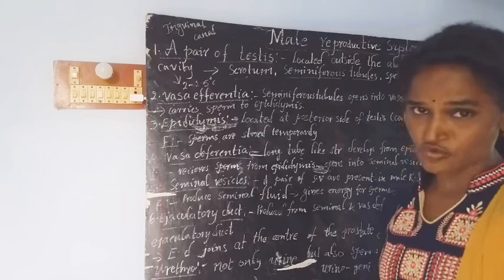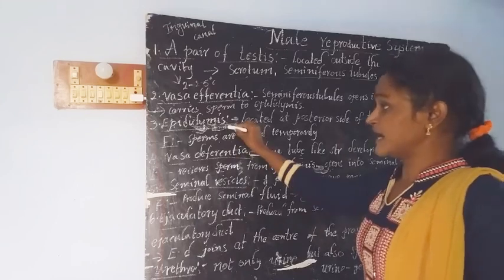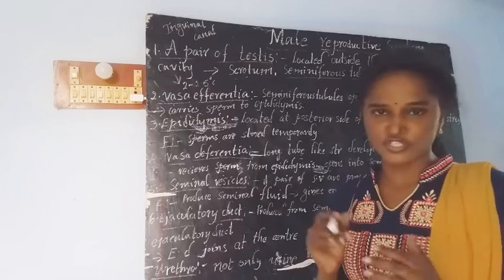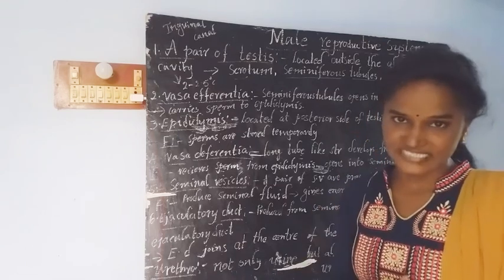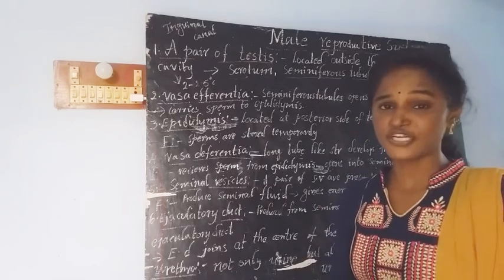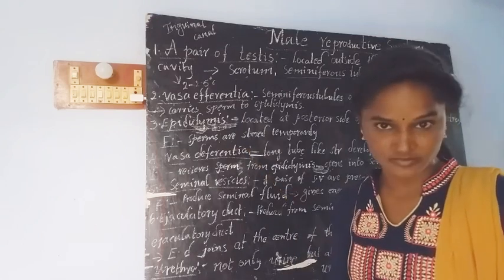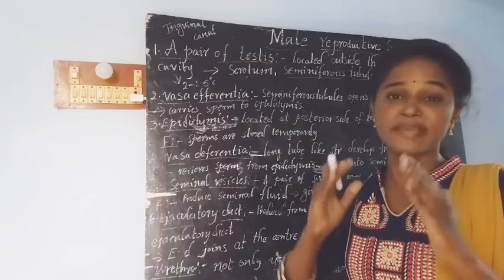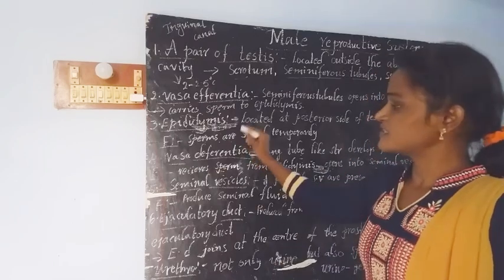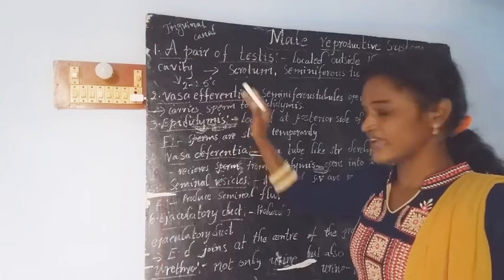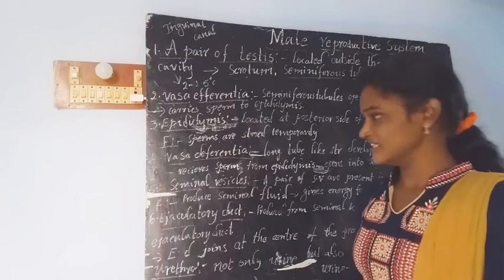What is the function of the epididymis? The epididymis stores the sperms temporarily. The sperms are stored temporarily inside the epididymis for the process of maturation.